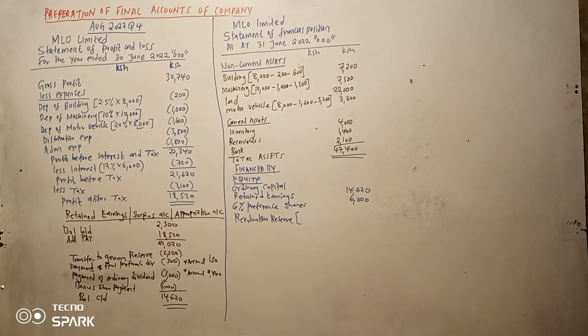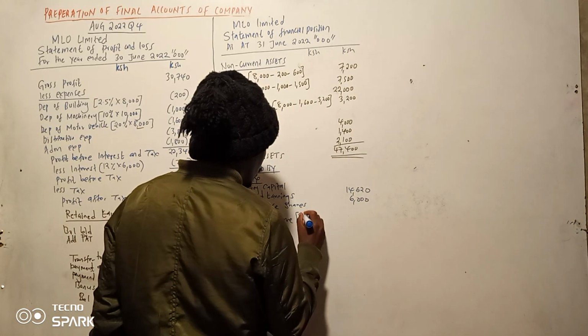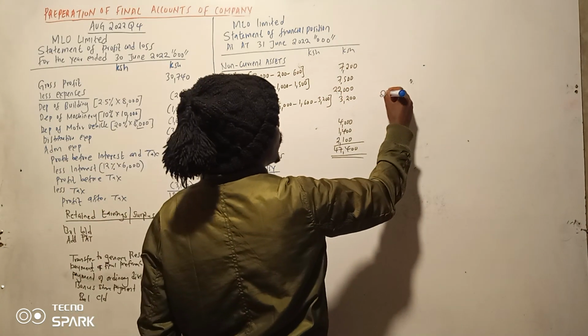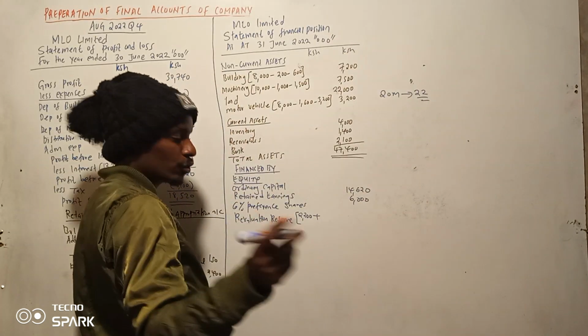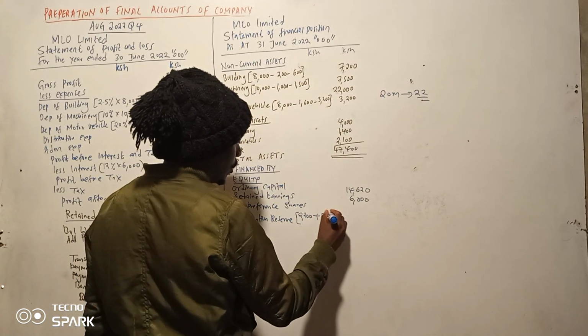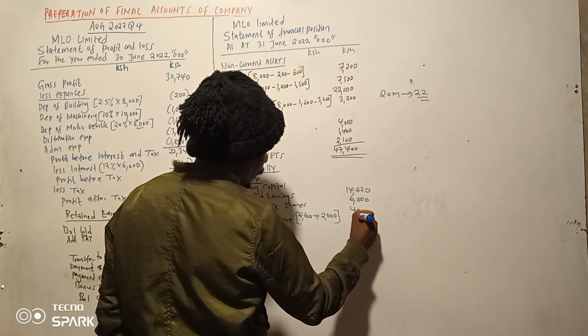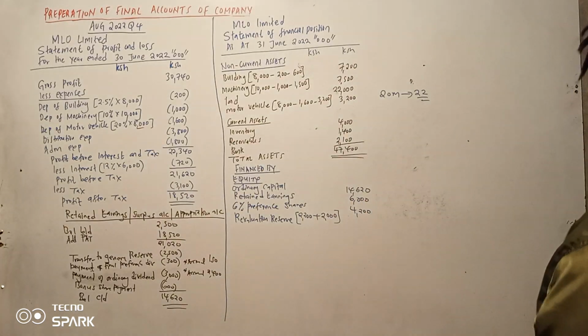Revaluation ni 2,200. So 2,200 plus the land was 20 million, then it was valued to 22 million. So kumaanisha we have an increase of 2 million. So 2 million in 1,000 hivyo itakuwa ni 4,200.